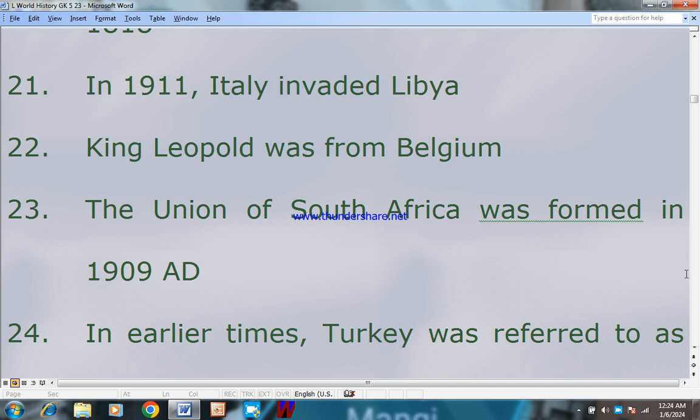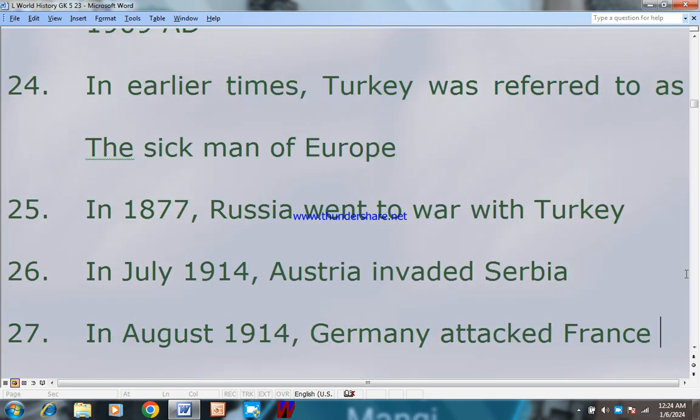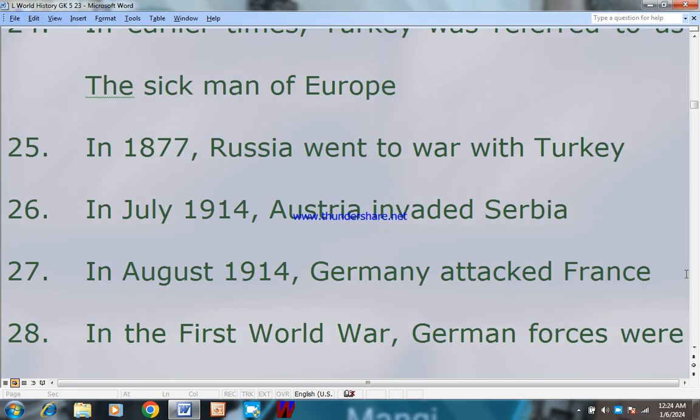24. In earlier times, Turkey was referred to as the sick man of Europe, like China was referred to as the sleeping giant of Asia. 25. In 1877, Russia went to war with Turkey through the state of Marmara or in the Black Sea. 26.